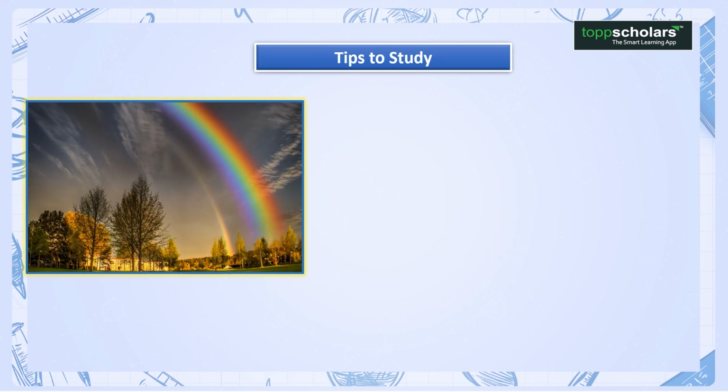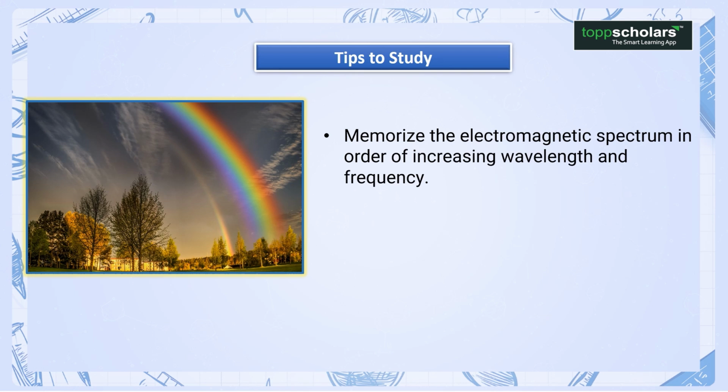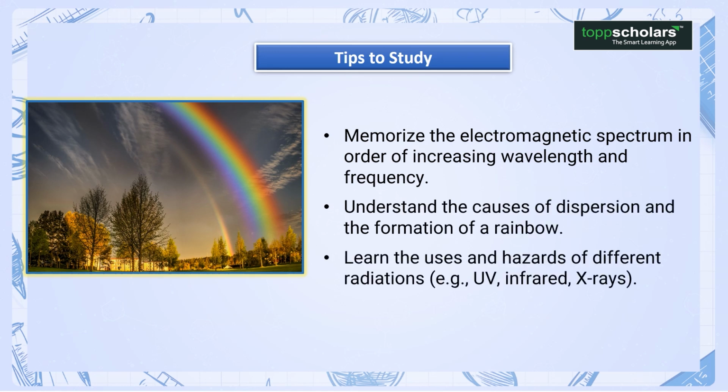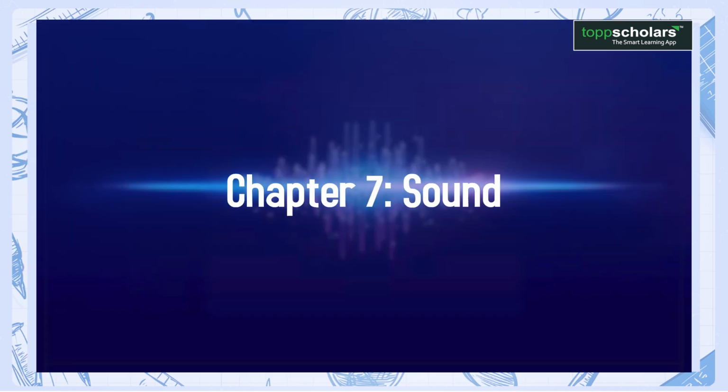Tips to study. Memorize the electromagnetic spectrum in order of increasing wavelength and frequency. Understand the causes of dispersion and the formation of a rainbow. Learn the uses and hazards of different radiations. Example: UV, infrared, X-rays.